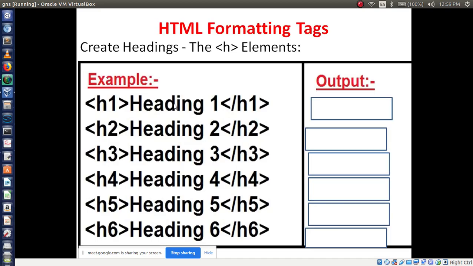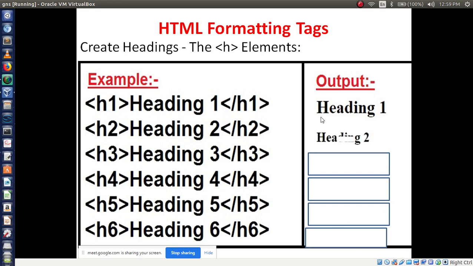Now you will get the output like this. If you use the H1 tag, it will show the output in big size as heading 1. Then if you use the H2 tag, it will be a little bit smaller compared to heading 1. Heading 3 will display a little bit smaller than heading 2.